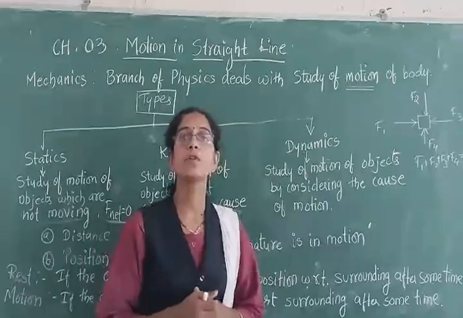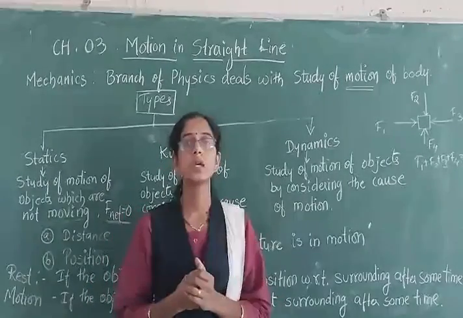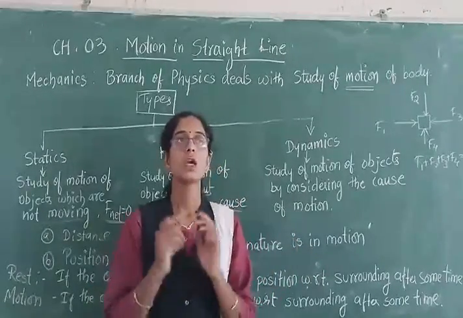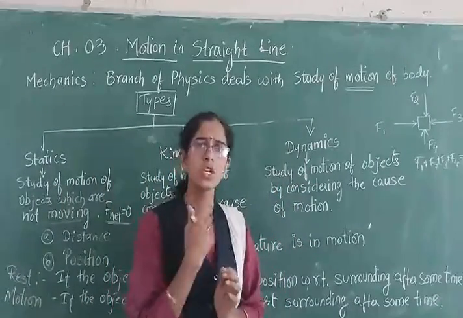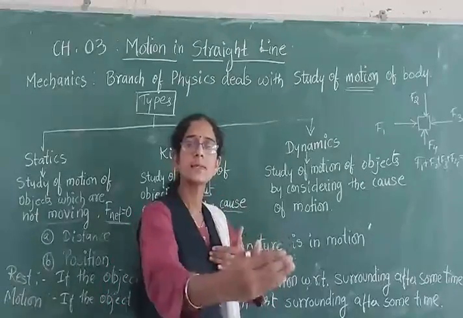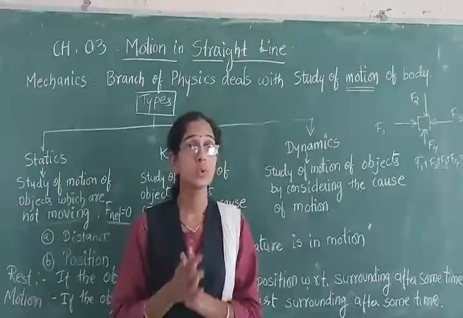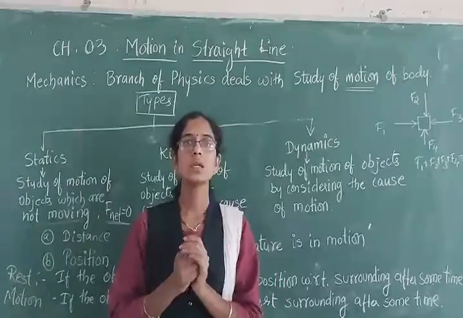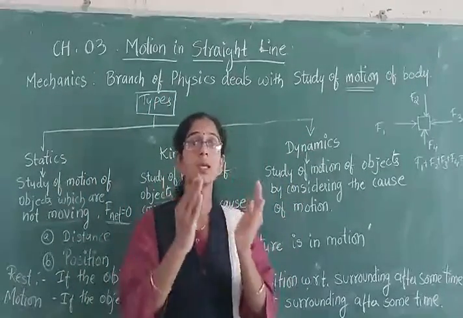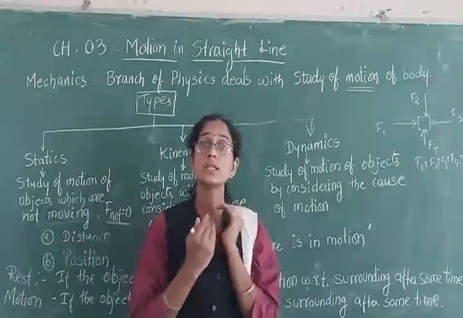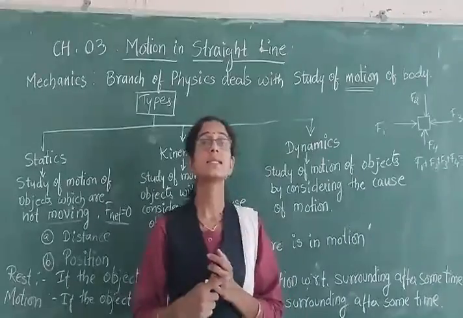If you take the example of a train, I am sitting in a train, and a person is in front of me, he is also sitting. We are sitting together in a compartment for 2 hours, we have not changed our positions at all. The distance between us is 3 meters, it is constant throughout those 2 hours. So for us, the compartment is the area where I am thinking about the state between us. So for me, the compartment is my surrounding.